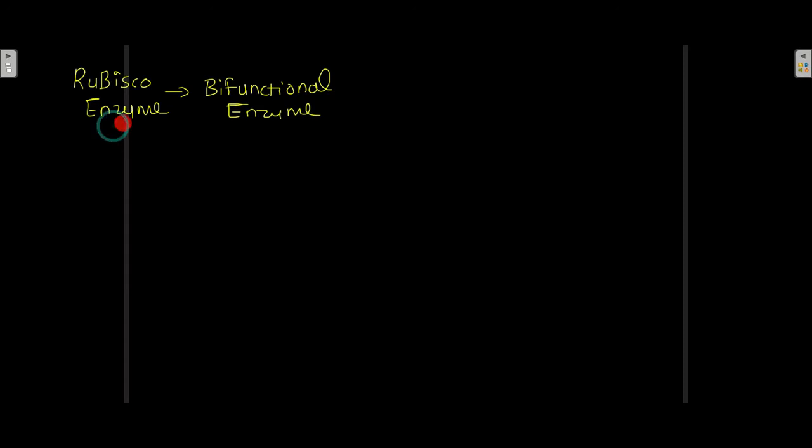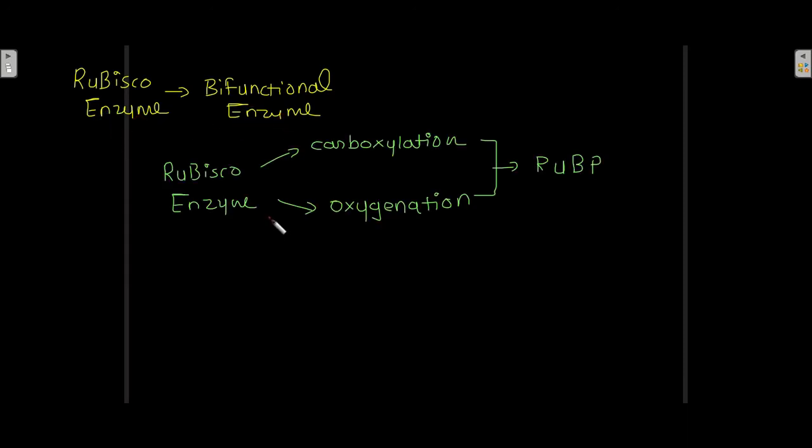Now this Rubisco enzyme is a bifunctional enzyme. What do you mean by that? Rubisco enzyme catalyzes both reactions, that is carboxylation as well as oxygenation of RuBP. So this RuBP is being carboxylated or oxygenated in the presence of Rubisco enzyme, and that is the reason why Rubisco enzyme is a bifunctional enzyme.